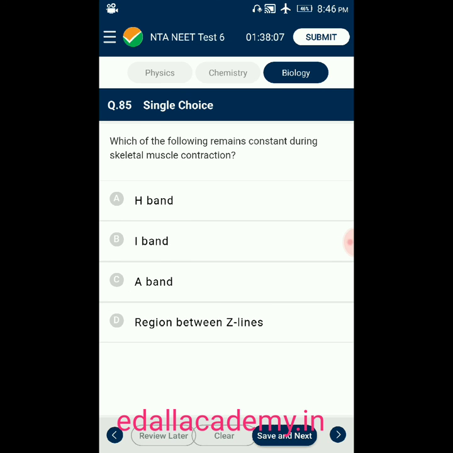Question number 85. Which of the following remains constant during skeletal muscle contraction? Option A, H band. Option B, I band. Option C, A band. Option D, region between Z lines. The answer is A band is a constant band. During muscle contraction, A band cannot move anywhere. So the answer for this question is option C.